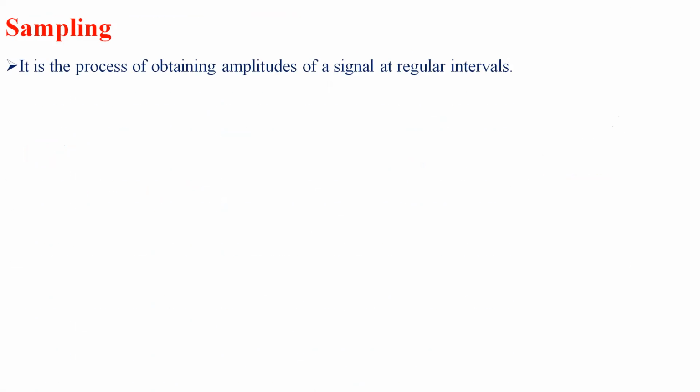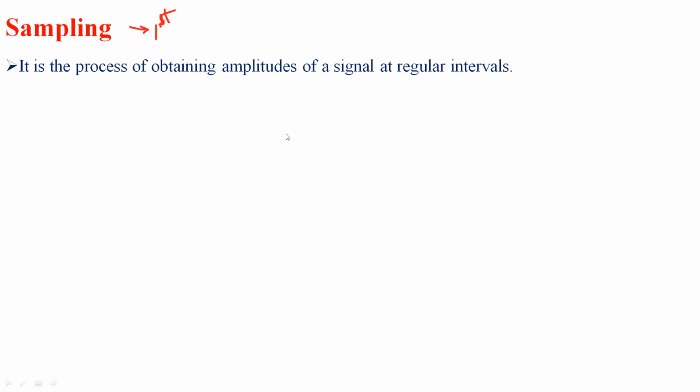As I said, let's go through each and every step. Sampling is the very first step in the case of a pulse code modulation encoder. Here, sampling is the process of obtaining the amplitude of signals at regular intervals of time. By using this sampling process, we obtain the amplitude of signals.